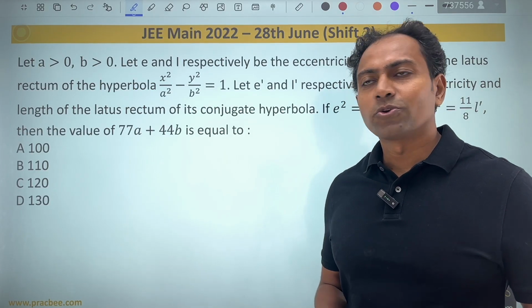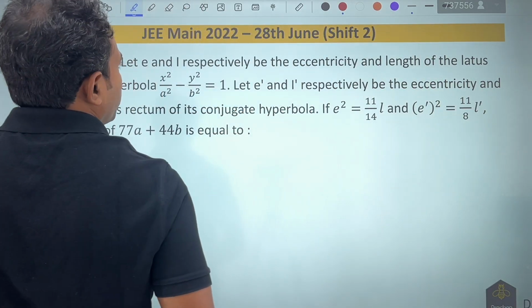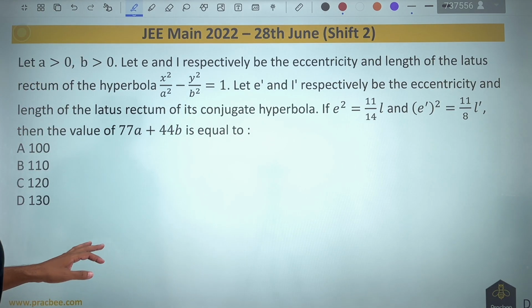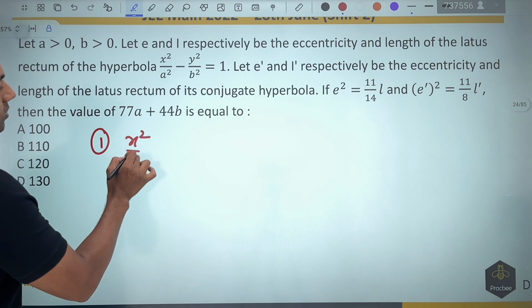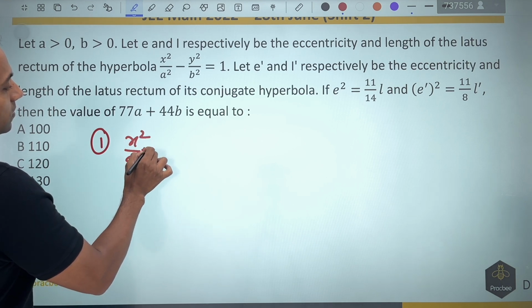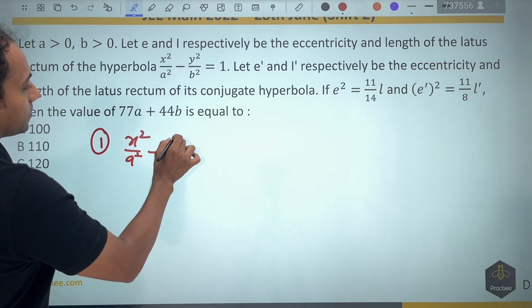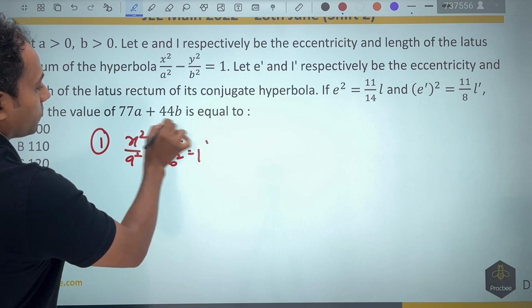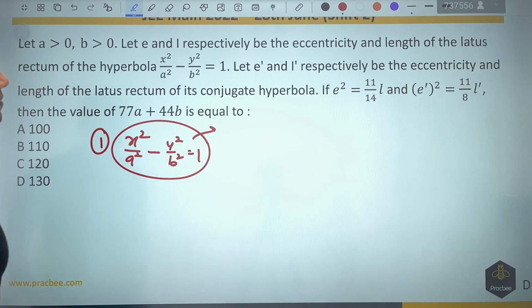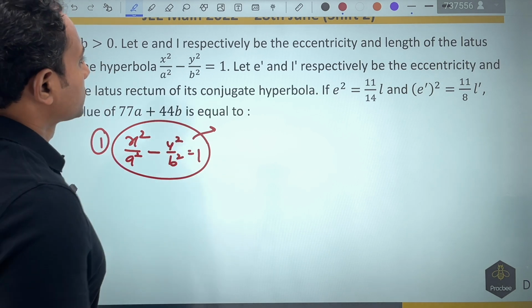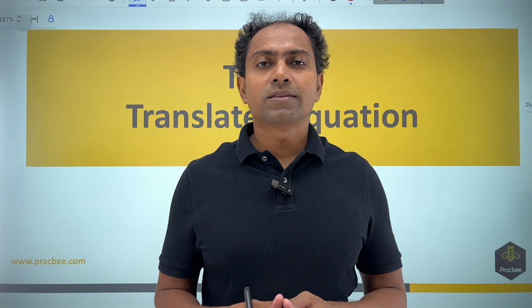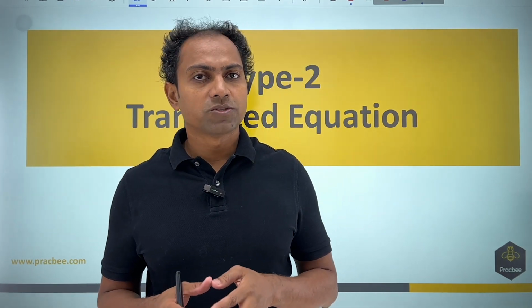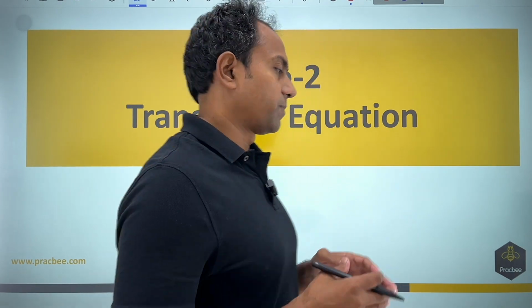Now if I look into this 2022 question, it says that you have been given the eccentricity and latus rectum of a hyperbola. In the first part, let us write it down. So x square by a square minus y square by b square equal to 1. So they have given the eccentricity of this as nothing but e and L as the length of latus rectum. In this type 2 problem type, we are going to discuss questions which are based on the translated equation of a hyperbola.